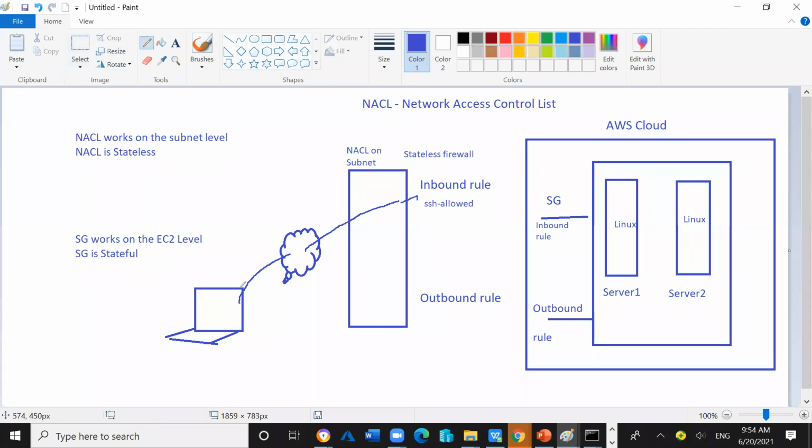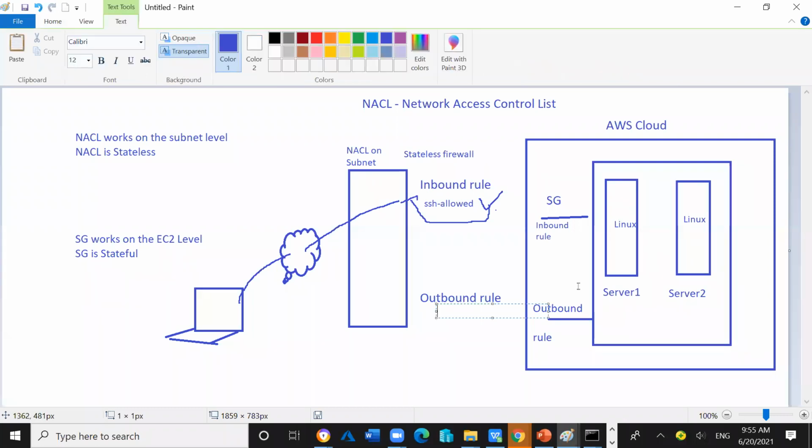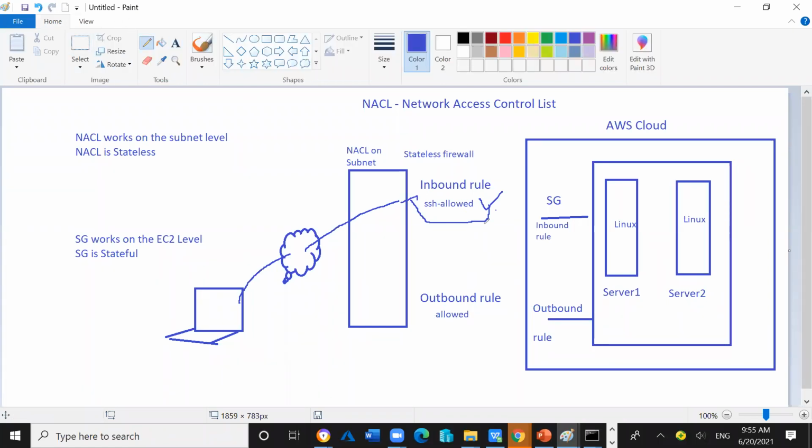Then when the incoming traffic tries to enter to make the connection with this Linux virtual machine or Linux server, the first check will be cleared, because the inbound rule entry is allowed.